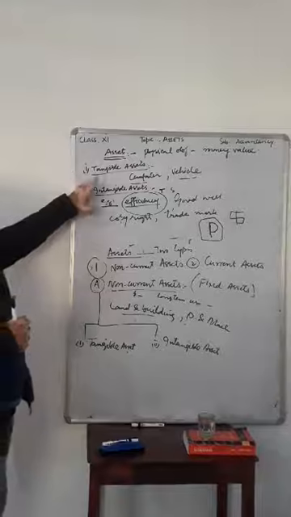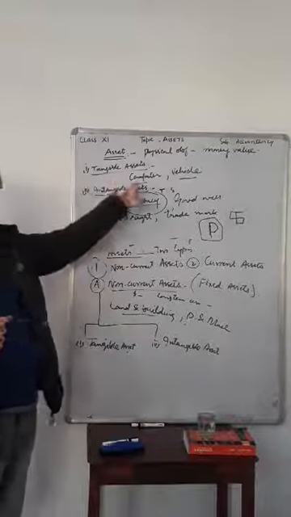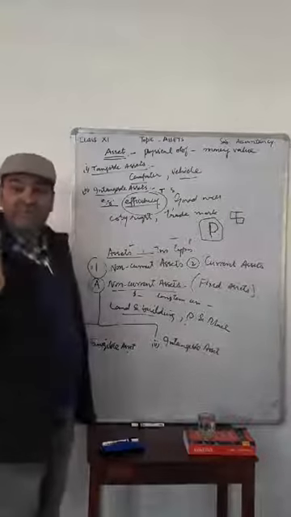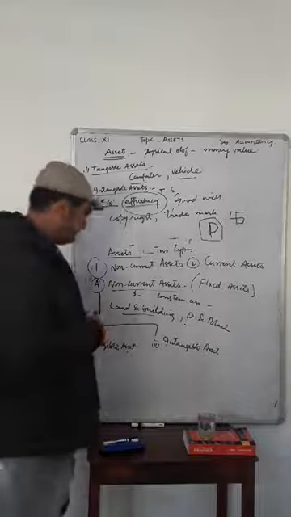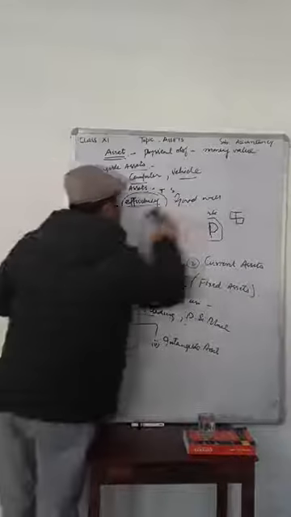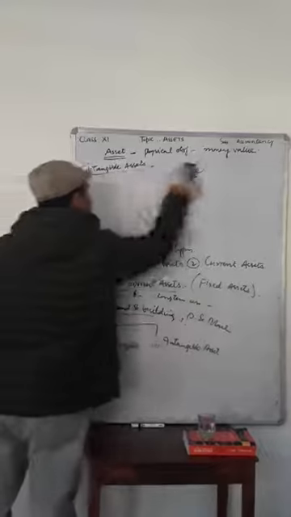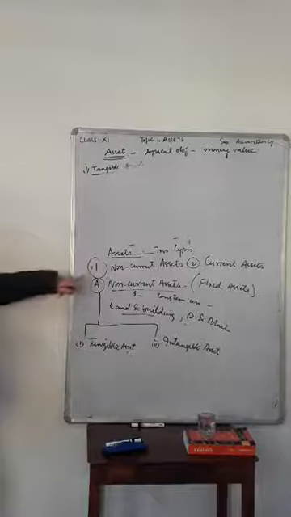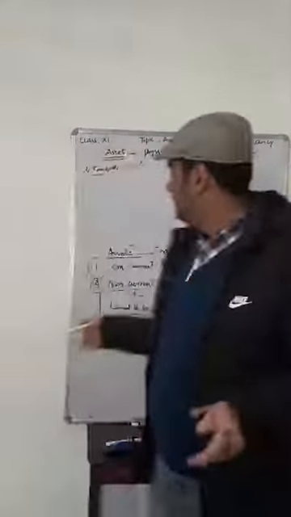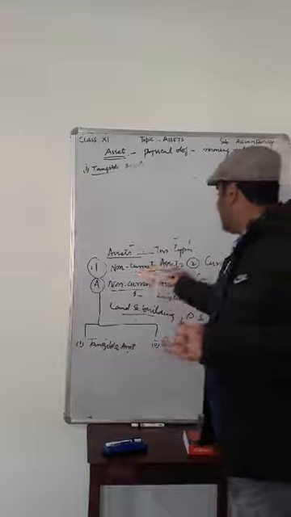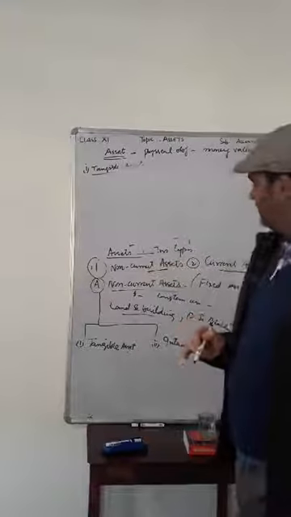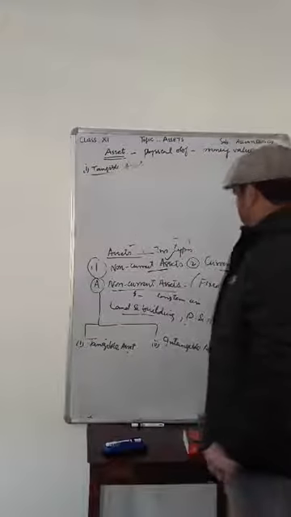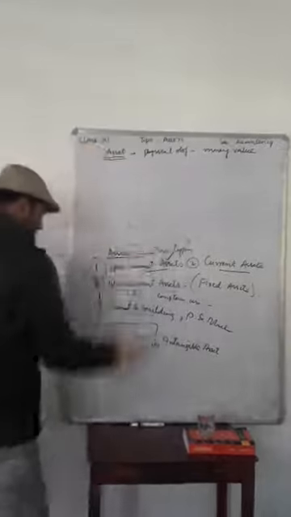You know, my dear students, tangible assets are those assets which can be seen or touched, and intangible assets are those assets which cannot be touched or seen. Now let's have the second type of assets. I have already told you that assets are of two types, non-current assets and current assets. The first type we have discussed already. Now we are going to discuss the second type, that is current assets.